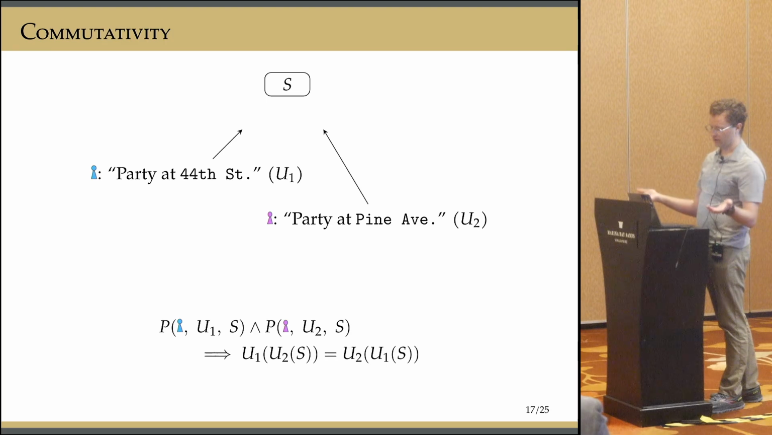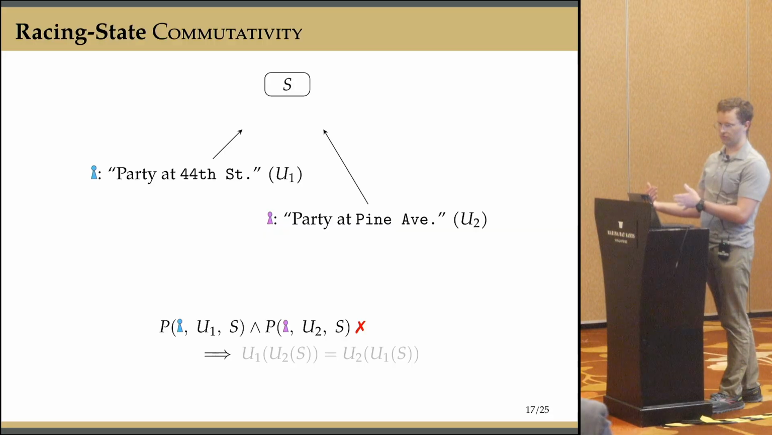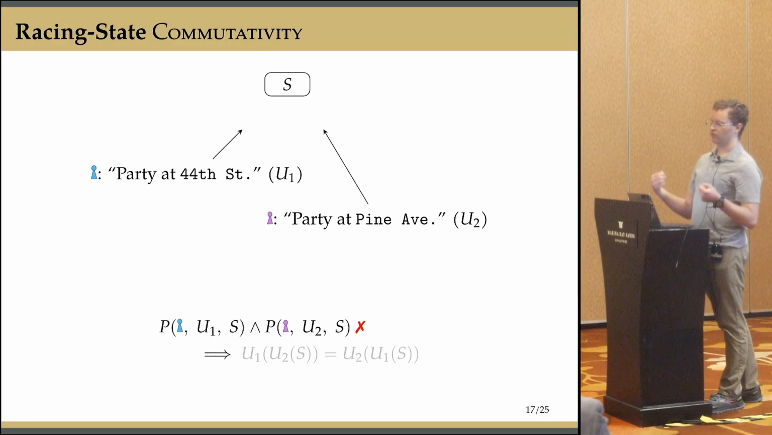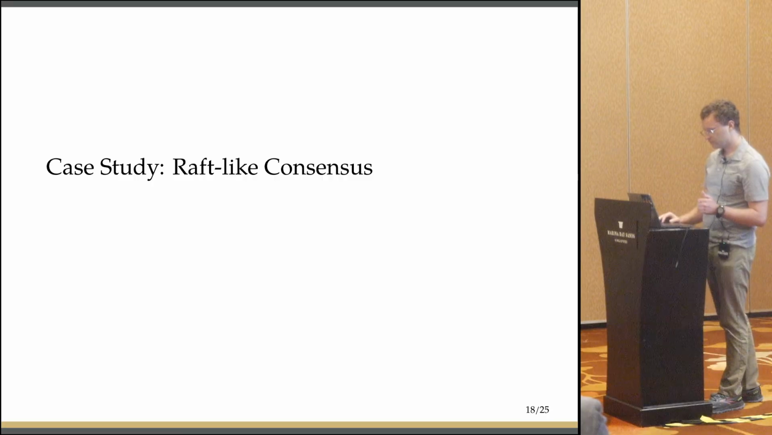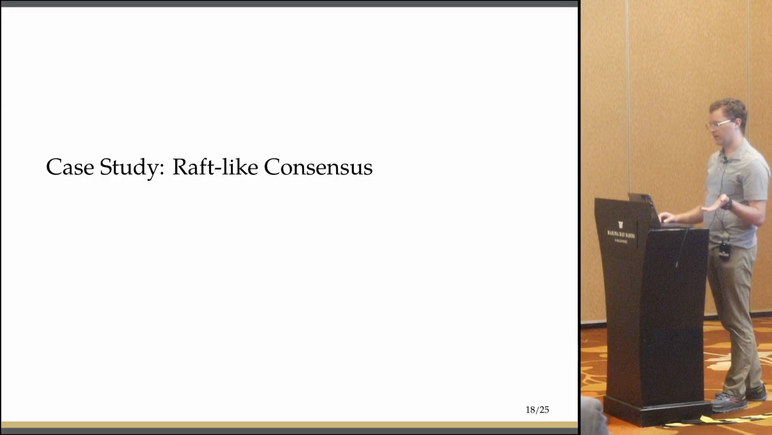So again, if we're talking about two conflicting announcements, it can't actually satisfy both of their preconditions, and so we don't have to consider those to be commutative. So this is called racing state commutativity in the sense that it only matters for states in which two updates are racing towards. OK, so to finish up, I'll talk a bit about our sort of case study of scaling